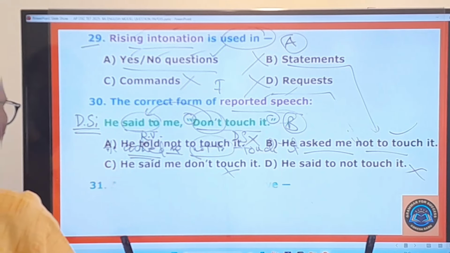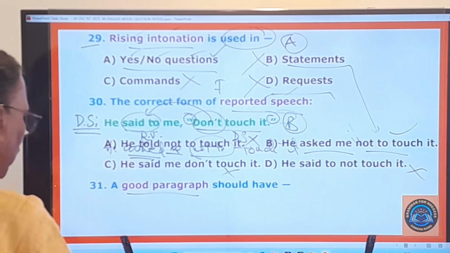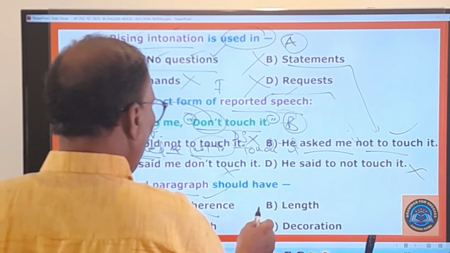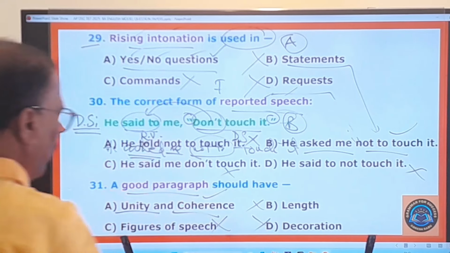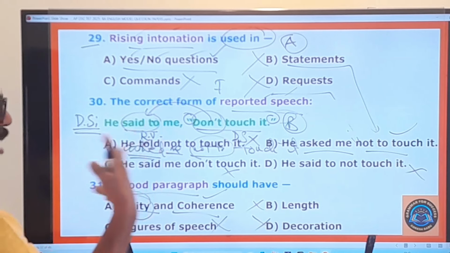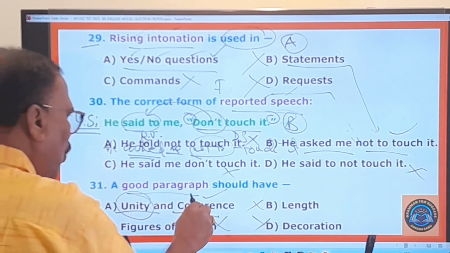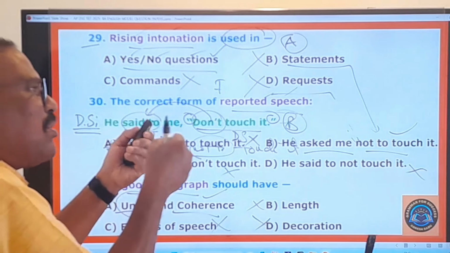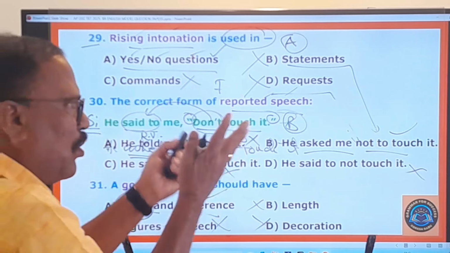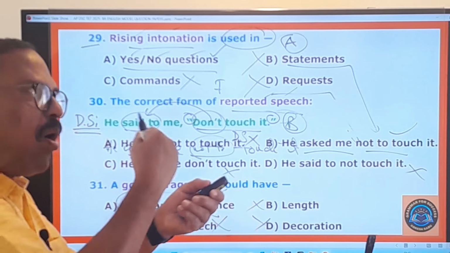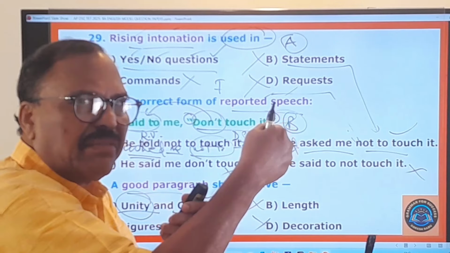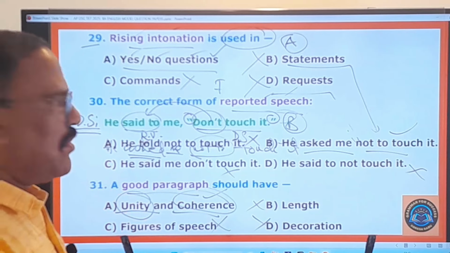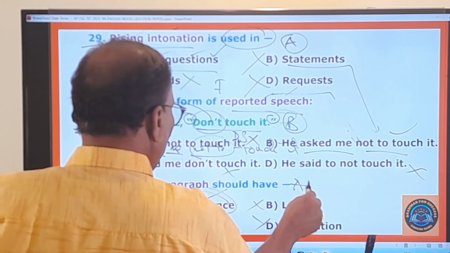You move on to the 31st question. A good paragraph should have unity and coherence. Unity and coherence, not length, not figures of speech, not decoration. Unity means, you know very well, unity of ideas, unity of thoughts. And coherence means logical and systematic connection with all sentences. There will be many sentences in the given passage, and all the sentences must be logically connected with one another. That is called coherence. Therefore A is going to be your answer.